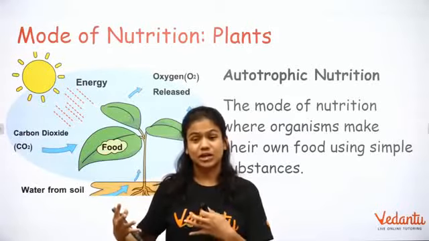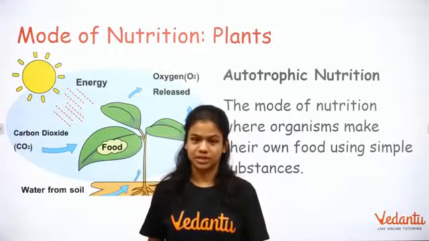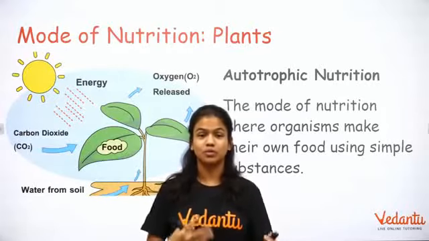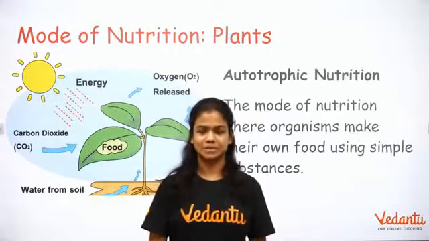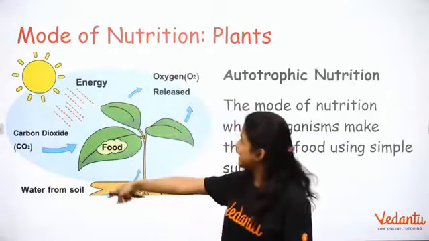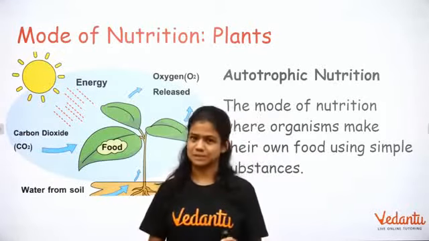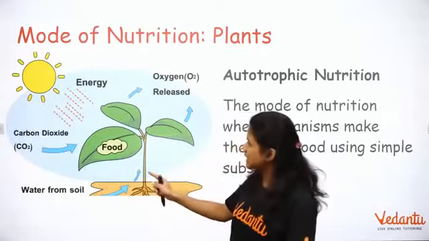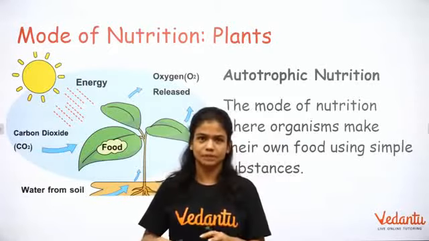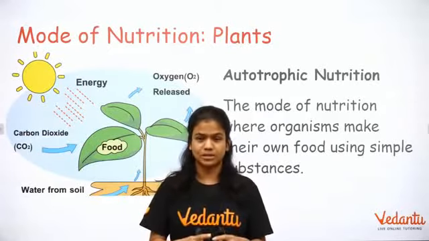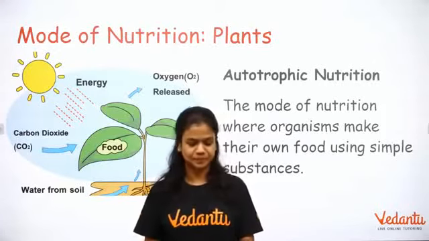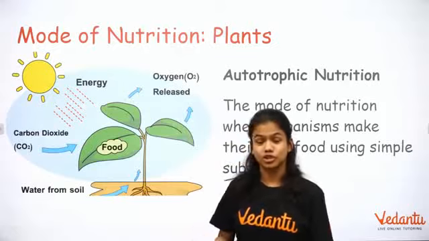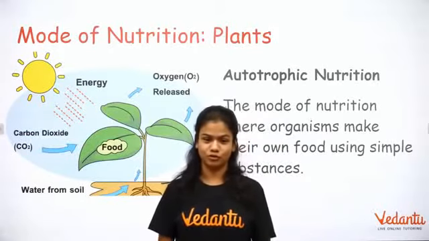Then plants actually have autotrophic nutrition. This is the mode of nutrition in which living organisms are able to make their own food using very simple substances. As you can see in the diagram, they use very simple substances like carbon dioxide, sunlight, soil, water to make their food, while we derive food from other animals or plants. So this mode of nutrition is called the autotrophic mode of nutrition.